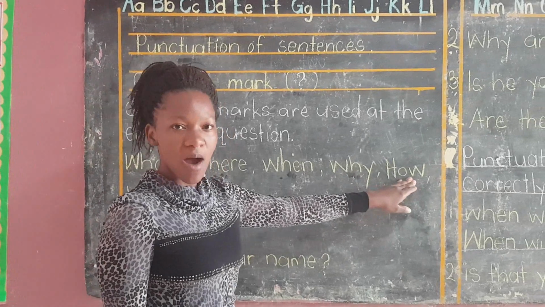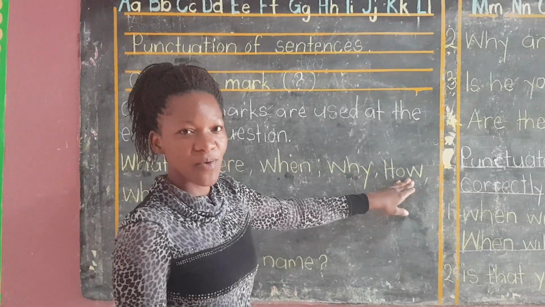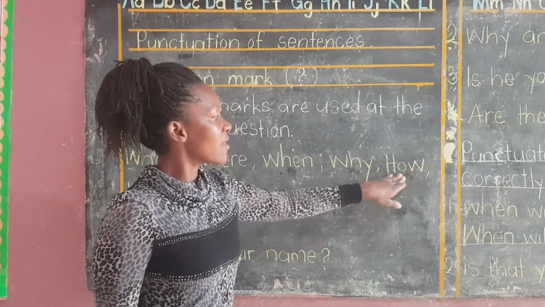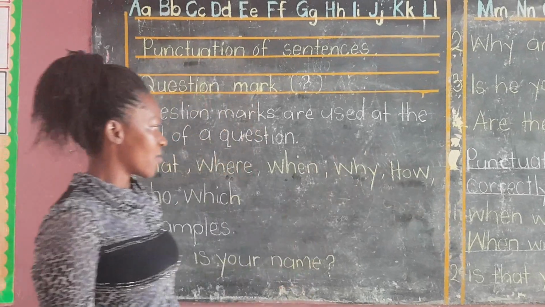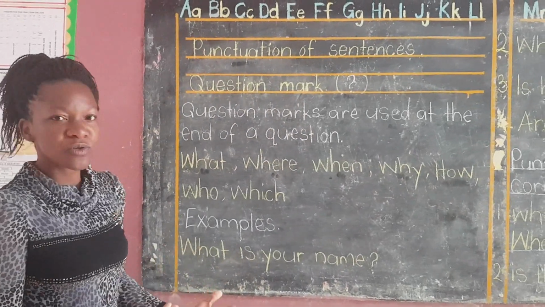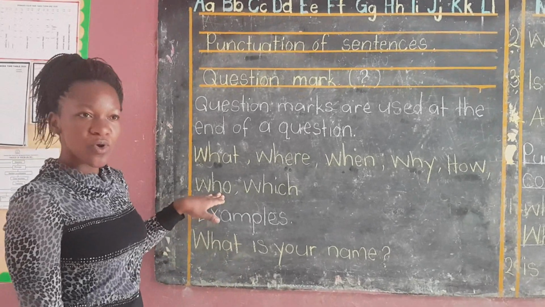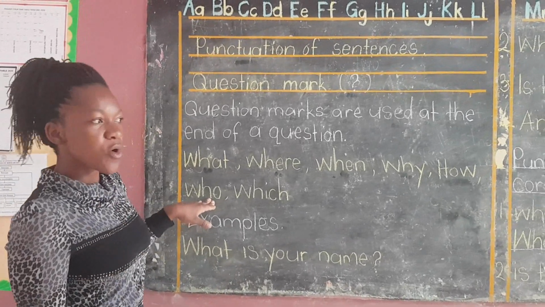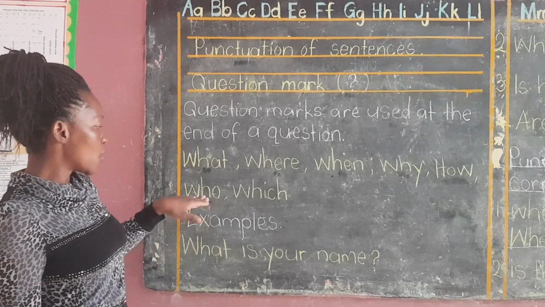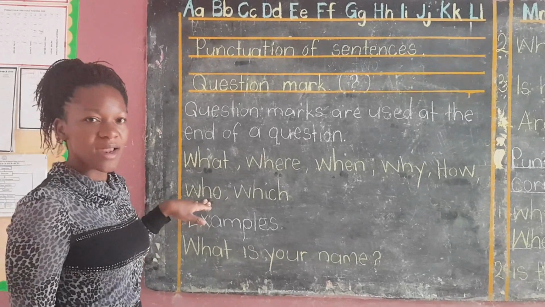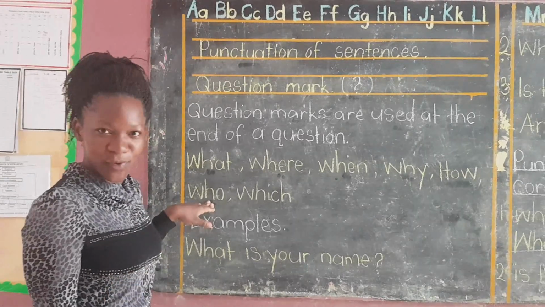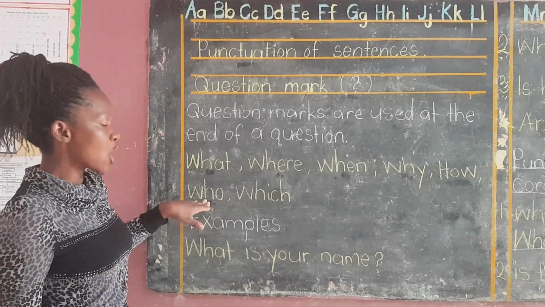How are you? How did you come? The word how is asking us how to do something. Who? You're asking about the person. Who is at the door? Who has come? Who is calling me? Who are you? So this is how we use the word who.